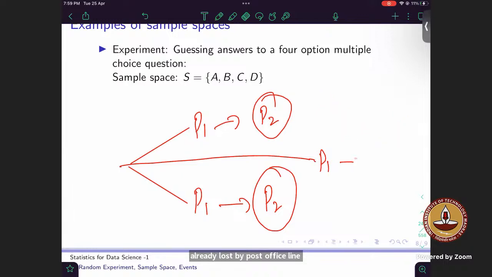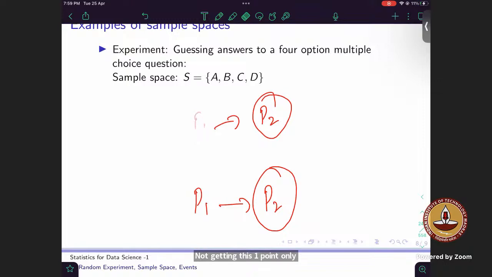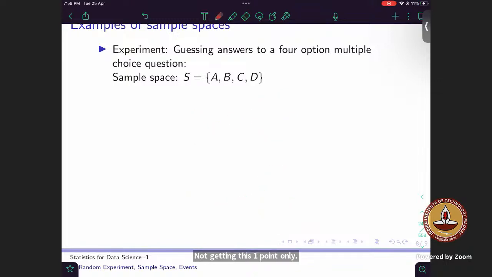Not getting this 1 point only. Just a minute. What can happen is parcel from memory to parcel. Common parcel. Independent of all other parcels. Okay, given the parcel lost by the second post office.